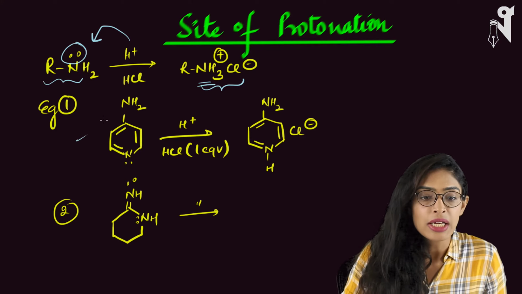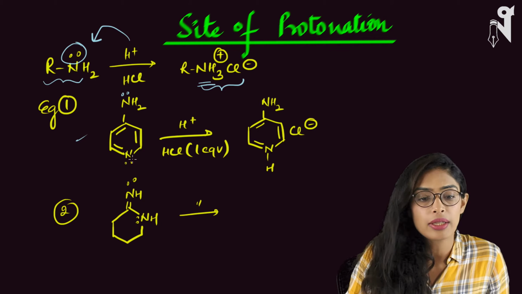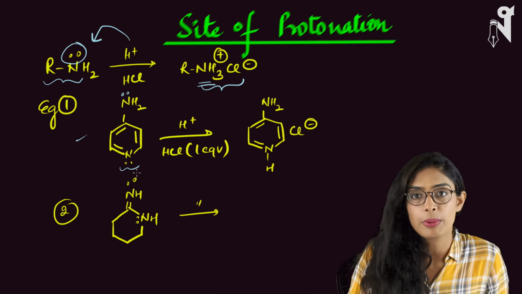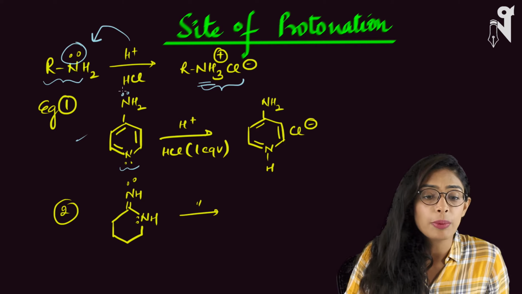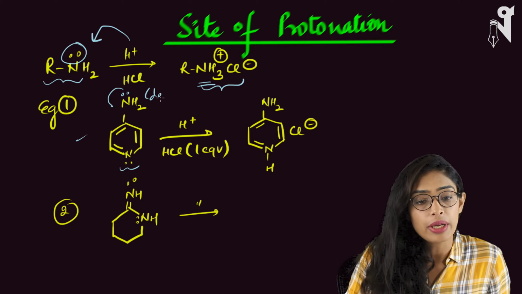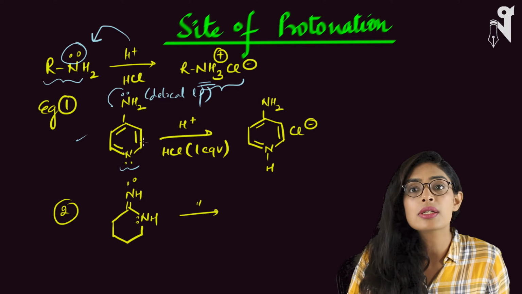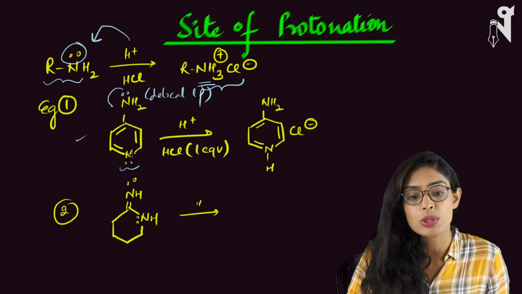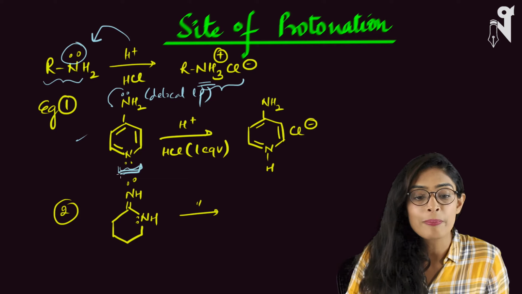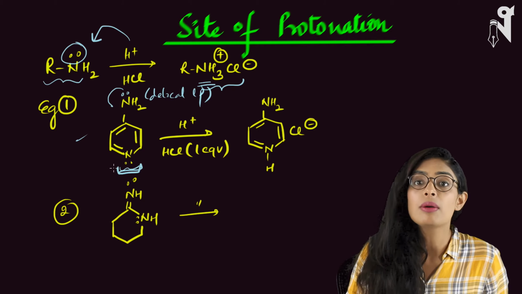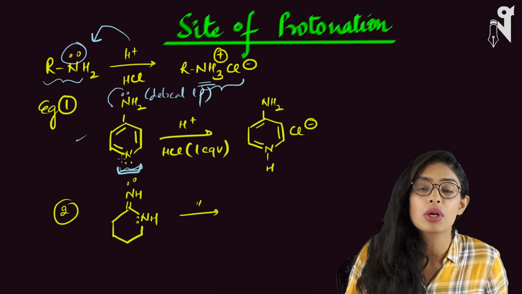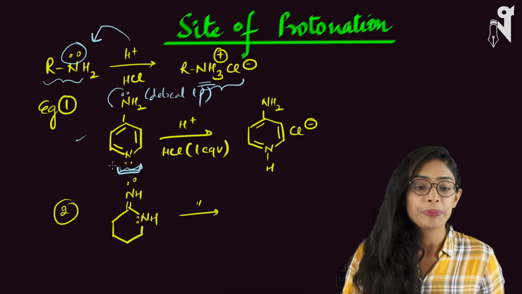Example here: this is NH2, and NH2 has one lone pair, and there is a nitrogen over here where one lone pair is present. This lone pair is a delocalized lone pair. Why is this delocalized? Because this is participating in the resonance. Whereas if you look at this lone pair, this is the local lone pair. It is not participating in the resonance, and we have already spoken about the structure of pyridine.